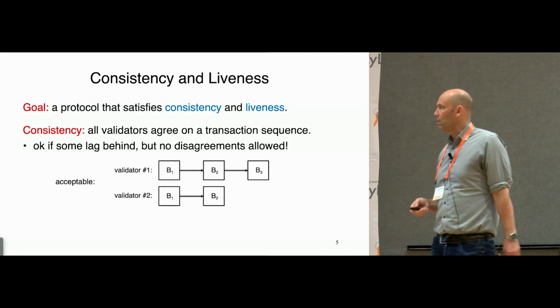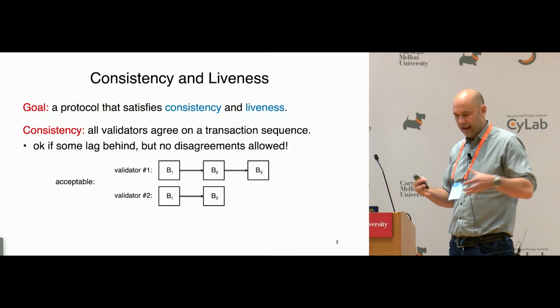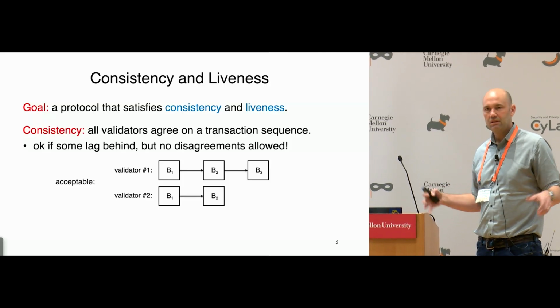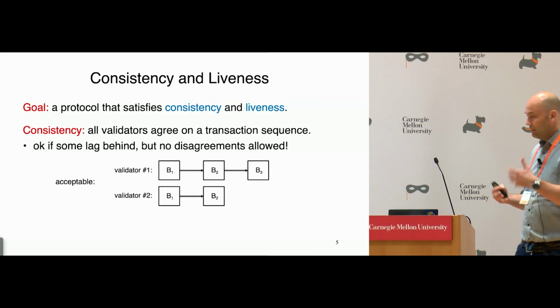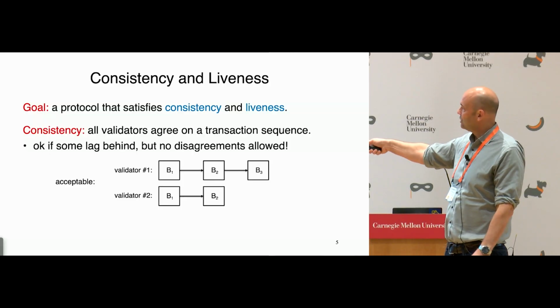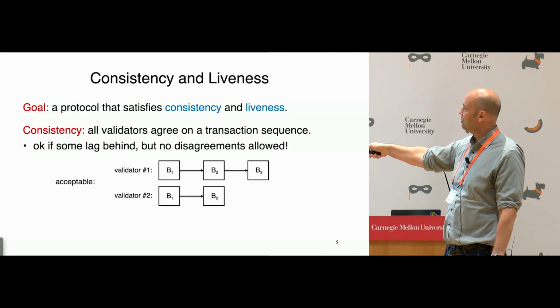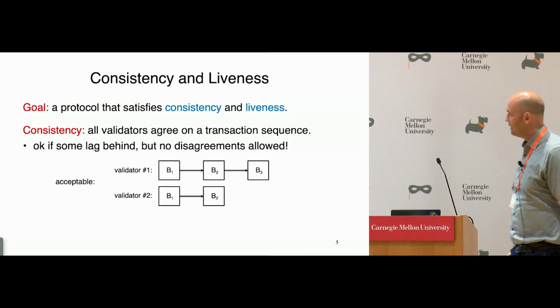Just to make sure everyone's clear on what I mean by consistency and liveness of an SMR protocol. Consistency: each validator has their own local log of the transaction sequence that they're regarding as finalized. Consistency just says that everybody should agree. There shouldn't be any incompatibilities between what different validators view as finalized. It's okay if some are lagging behind, so this picture would be fine. These validators basically agree. Validator number 2 just has to catch up with validator number 1.